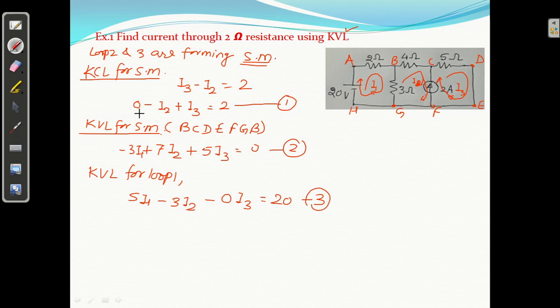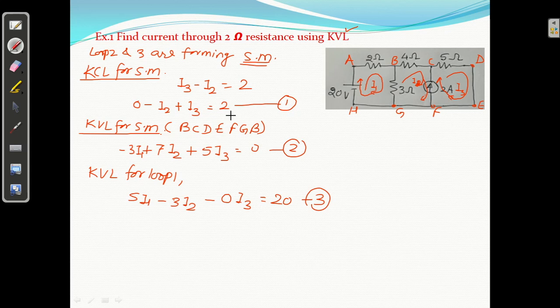Press equal, B1 is minus 1. If you press equal, you will get C1 equal to plus 1. If you press equal, D1 equal to 2, like that. Equal to minus 3.